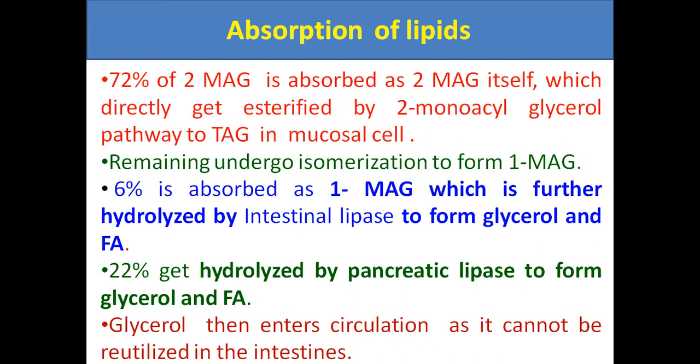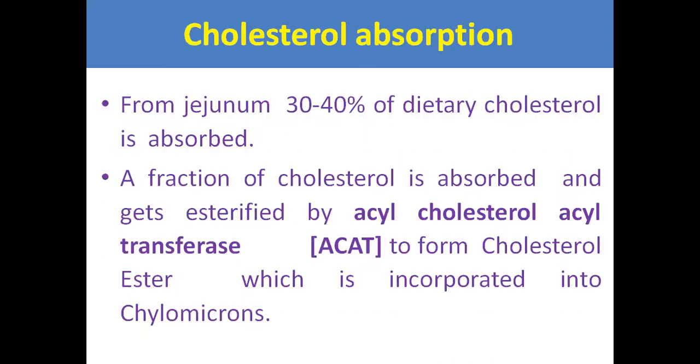The remaining undergoes isomerization to 1-monoacylglycerol. 6% is absorbed as 1-monoacylglycerol, which is further hydrolyzed by intestinal lipase to form glycerol and fatty acids. 22% gets hydrolyzed by pancreatic lipase to form glycerol and fatty acid. Glycerol enters the circulation, as it cannot be reutilized in the intestine.